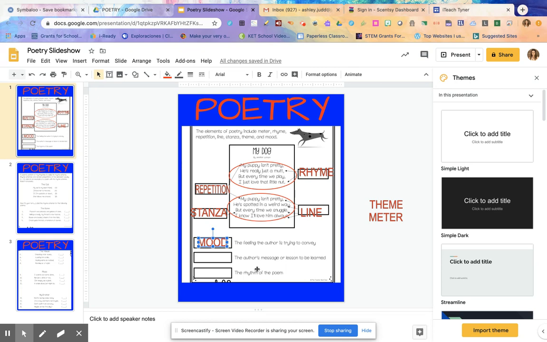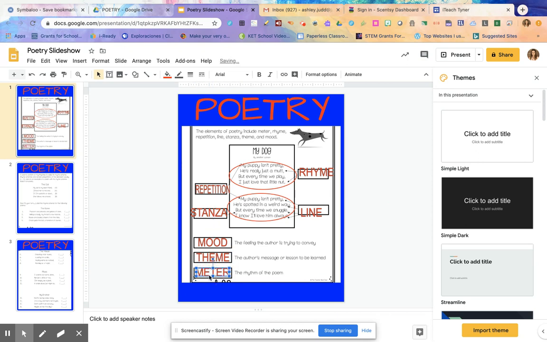Okay, the next one, the author's message or lesson to be learned. Now, this is similar to stuff that we learn in reading. When we read a book, we talk about the theme or the central message. What kind of lesson is the author trying to teach you? So, theme is going to be the same in our regular reading class as it is in poetry. And then the rhythm of the poem. I know all of you have listened to Dr. Seuss books, and they have kind of a rhythm, almost like music, like a da da da da da da da da da da. It has a beat to it. We refer to that as meter.